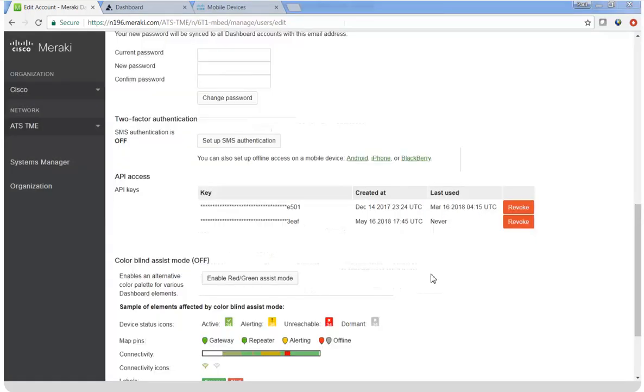And that's all there is to it for right now. We'll come back later on and see the impact of applying that API key. But please proceed to the second video where we'll configure AMP for endpoints for Clarity.